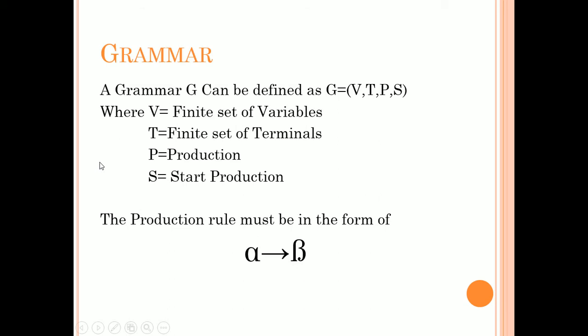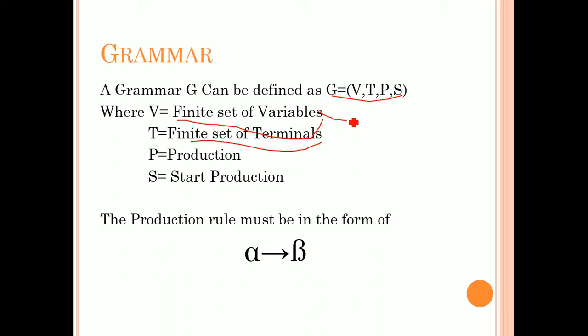So a grammar G can be defined as G is equal to (V, T, P, S), where V is equal to finite set of variables, T is equal to finite set of terminals, P is production symbol, and S is a start symbol.